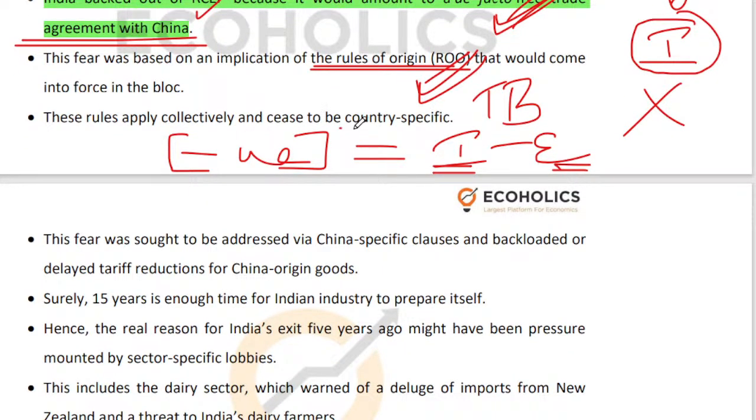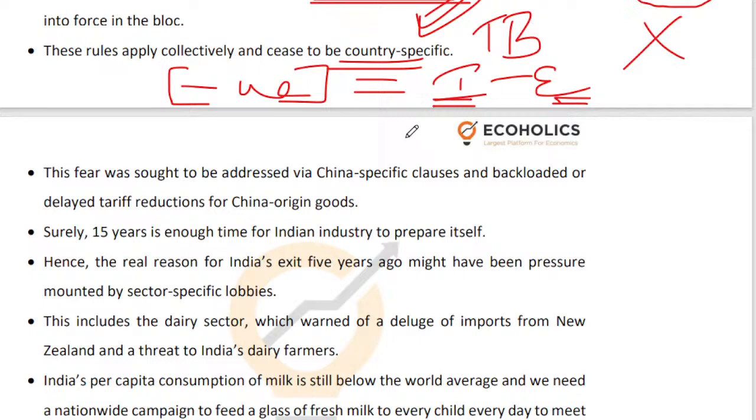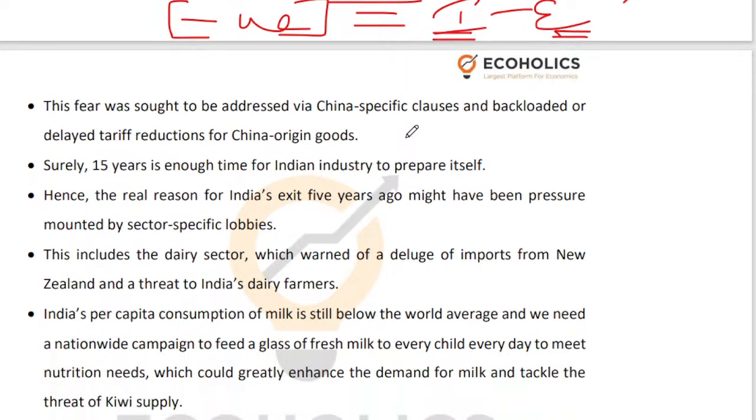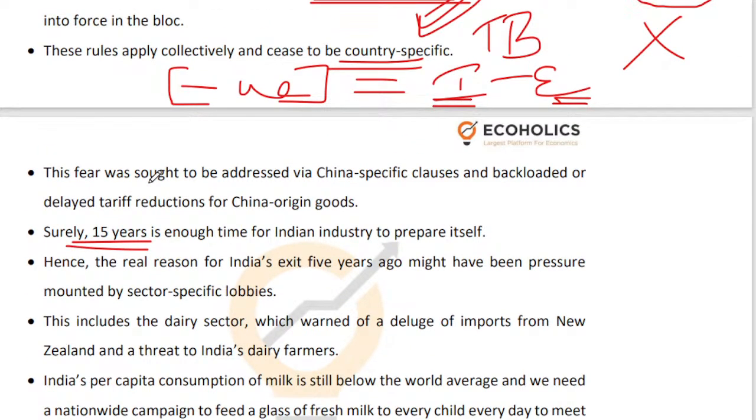So you cannot have country specific rules of origin. If the material is coming from within the RCEP countries, you have to allow it access. You cannot say that, okay, if the material is coming from China, I will not allow it. You cannot say that anymore, right? So how was this fear of India addressed? It was addressed by saying that, okay, you can take 15 years. You can discriminate against Chinese goods for 15 years. After 15 years, you will have to follow country agnostic rules of origin, meaning that if the material is coming from within RCEP, you will not discriminate, right?